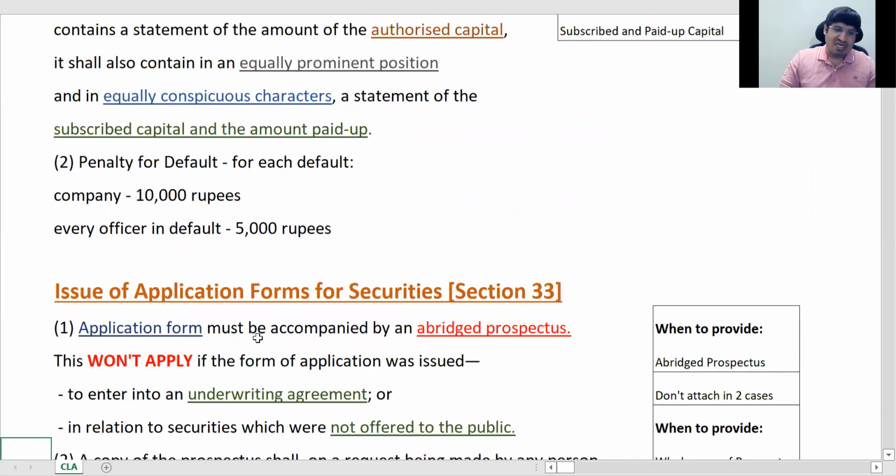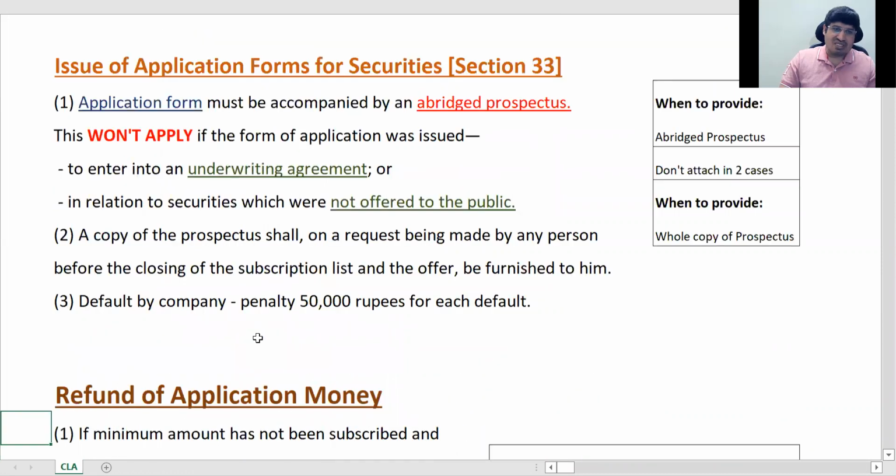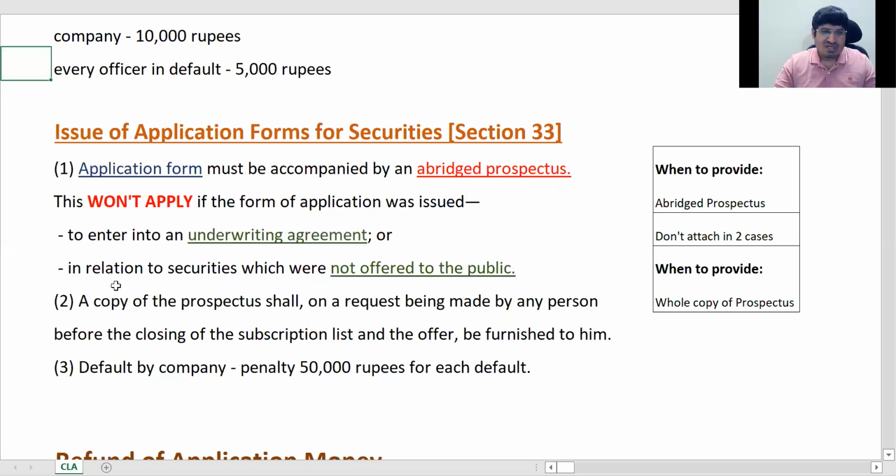So this is publication of authorized capital, okay. Now the next thing is issue of application forms. When shares are issued, application forms are also issued along with them.